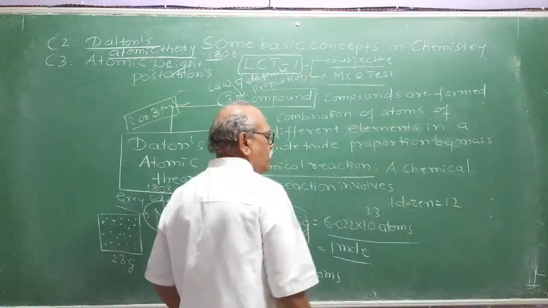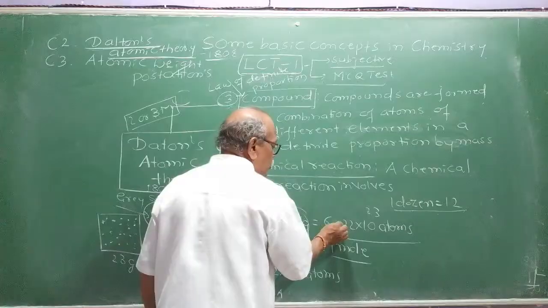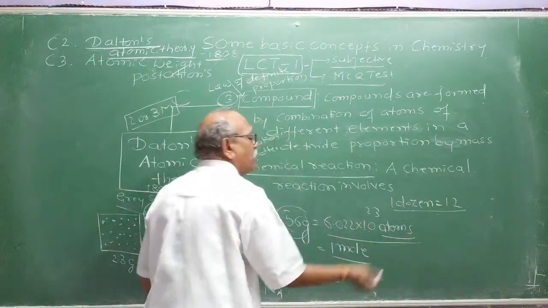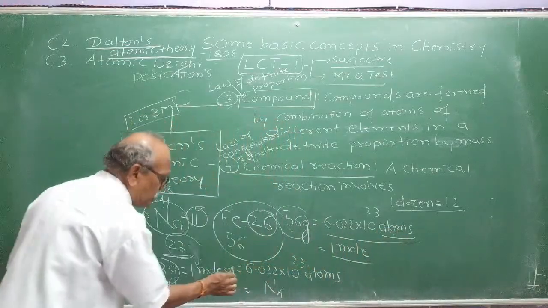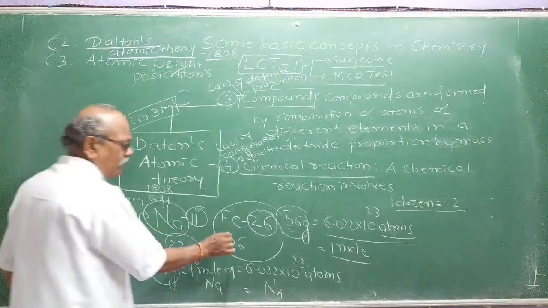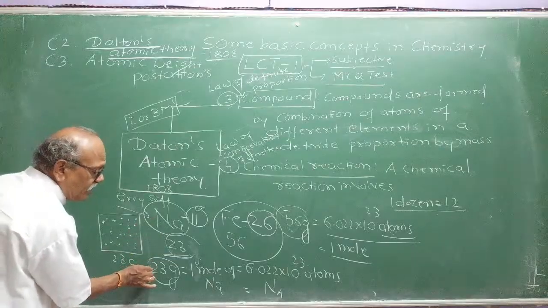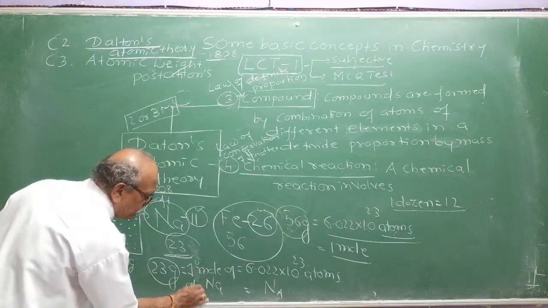Right? Similarly, 1 mole corresponds to 6.022 × 10^23. It may be atoms, it may be ions, it may be electrons, it may be protons. That is the concept of mole. You studied fundamental units. The 7th fundamental unit is mole. Mole meaning 1 gram atomic weight of any substance consists of 1 mole of atoms of sodium.